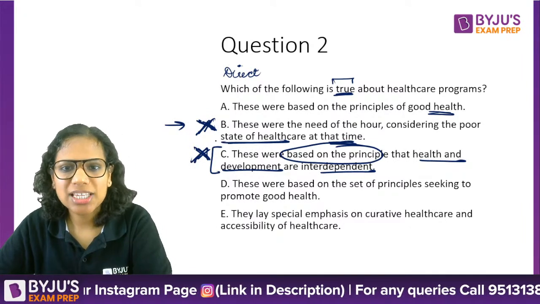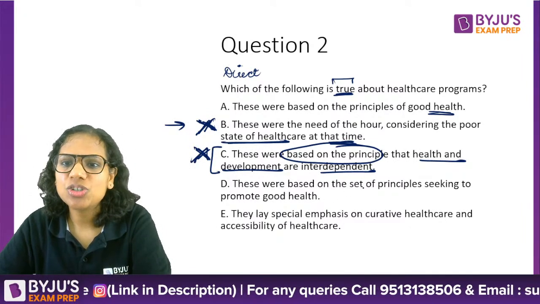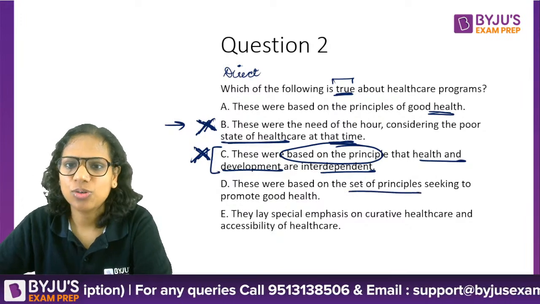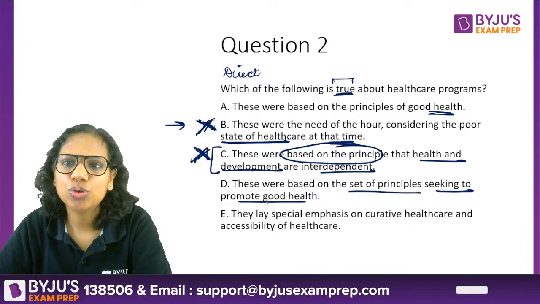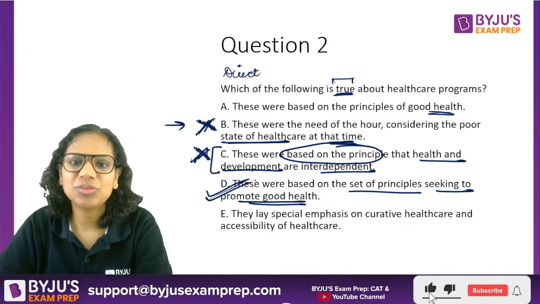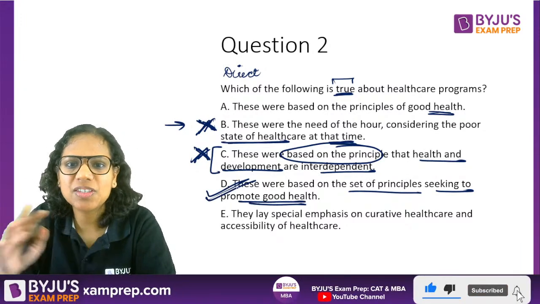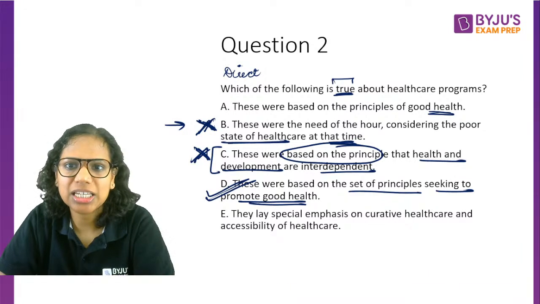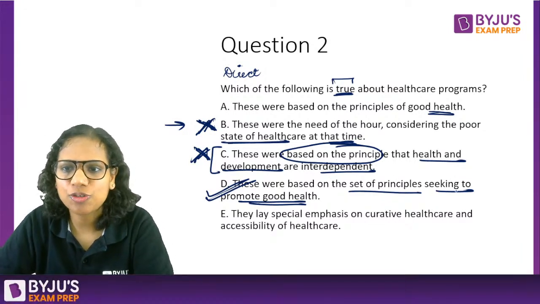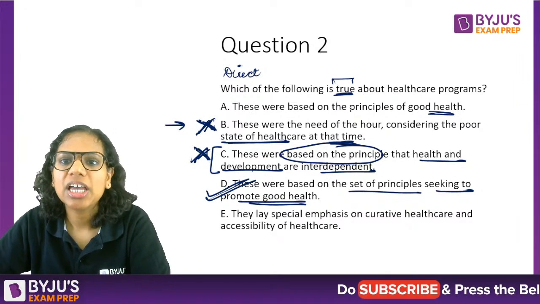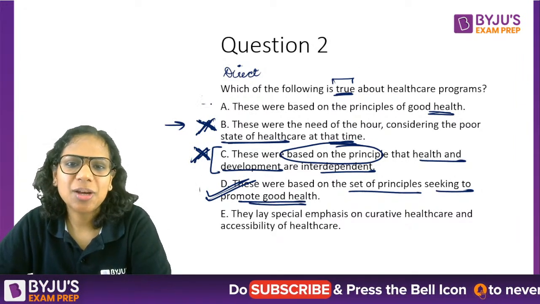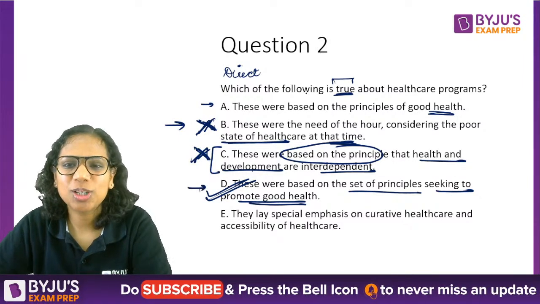Okay. Now let's have a look at D. These were based on a set of principles seeking to promote good health. Yes, that is something that is true about them. They were based on a set of principles, and what was the goal of those principles? To promote good health. Okay. Now A and D appear to be close.